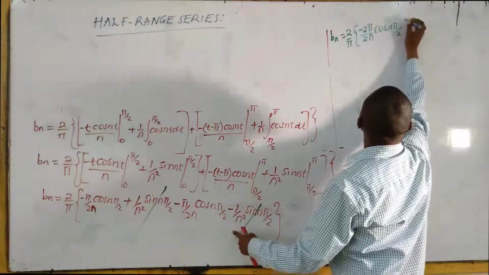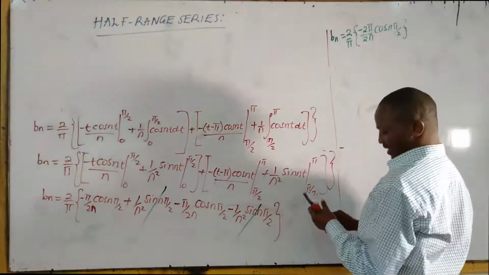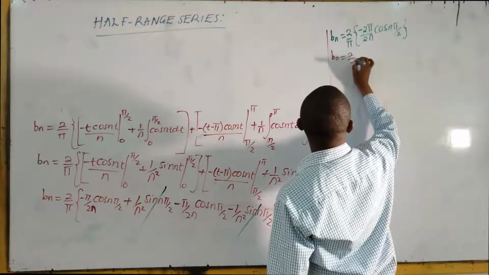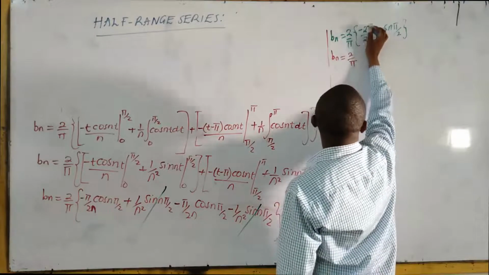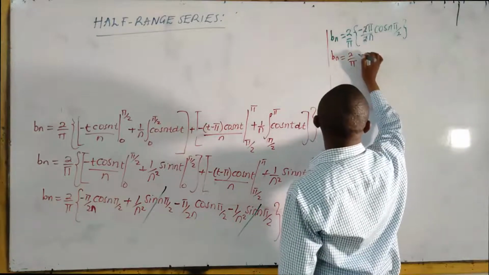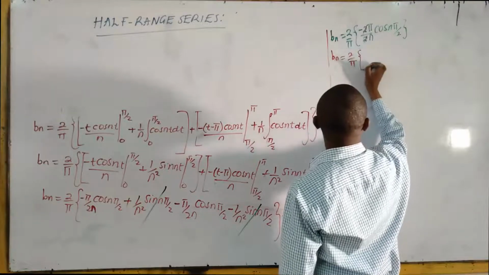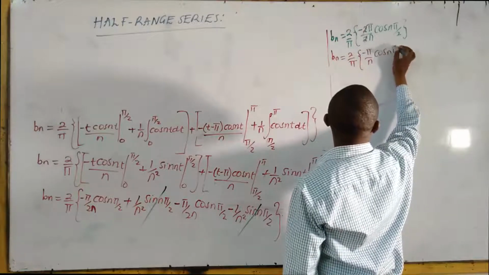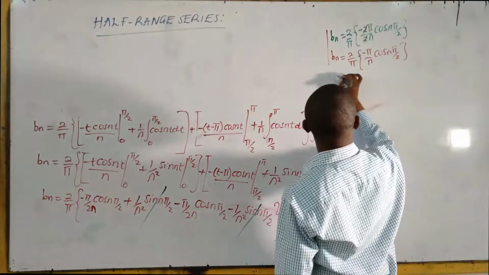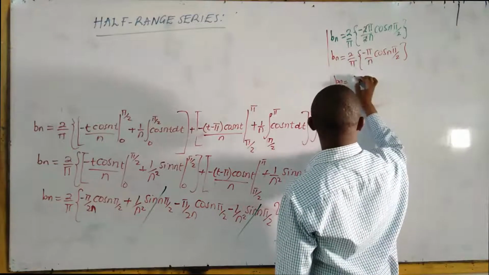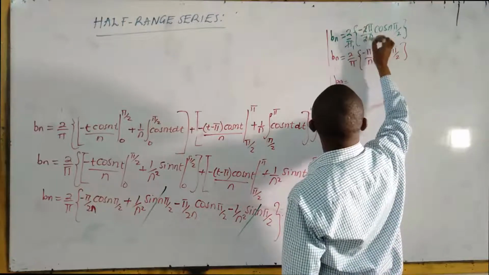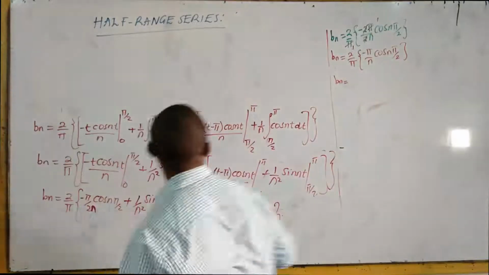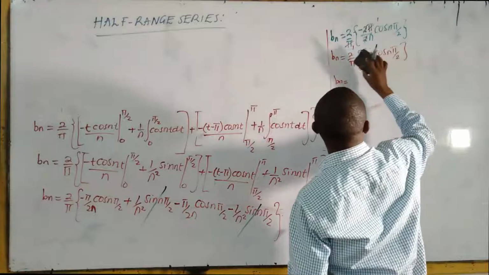These 2 and 2 will cancel. Maybe I should use red pen, it is better. dn is equal to 2 over pi. 2 and 2 will cancel. So we have negative pi over n cos n pi over 2. You can even open this bracket. dn is equal to, and then this pi and this pi will cancel out. Pi and pi will cancel.